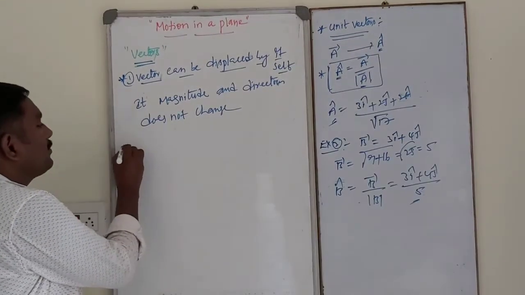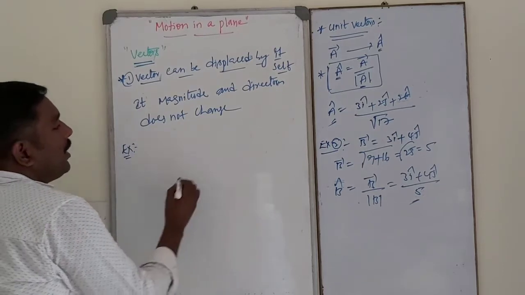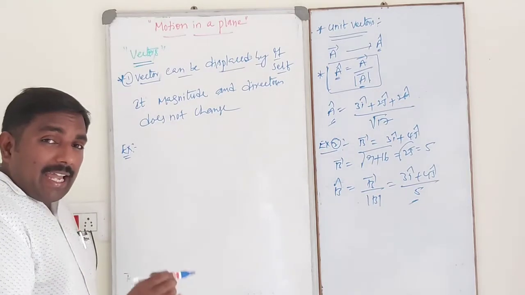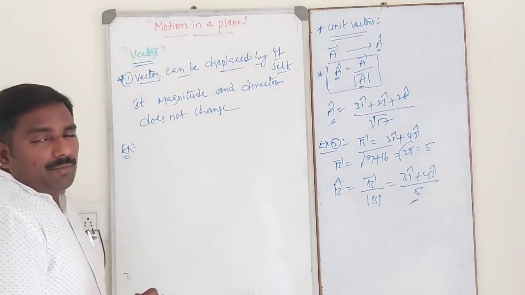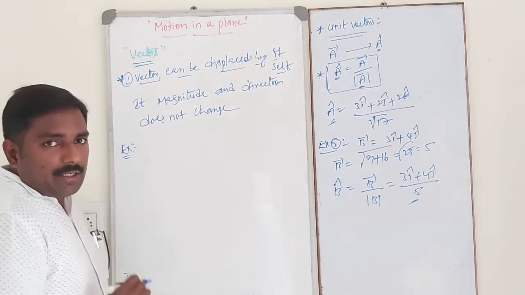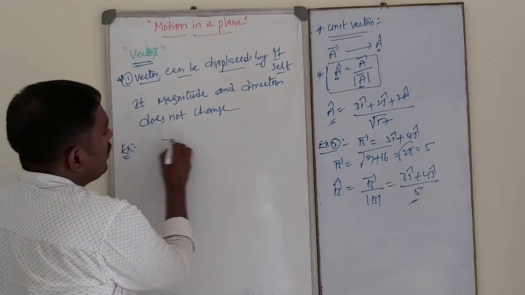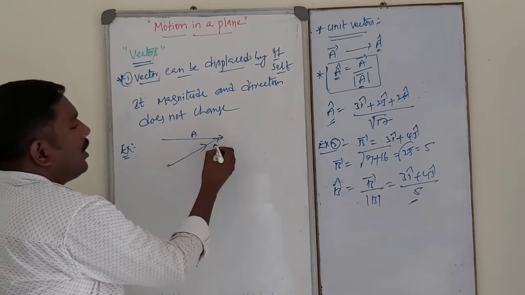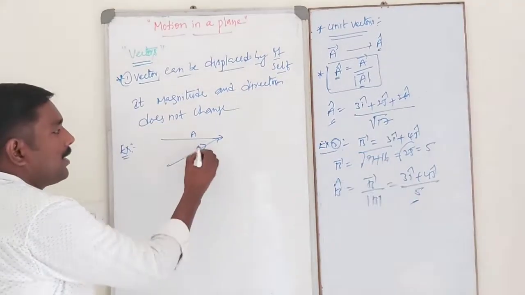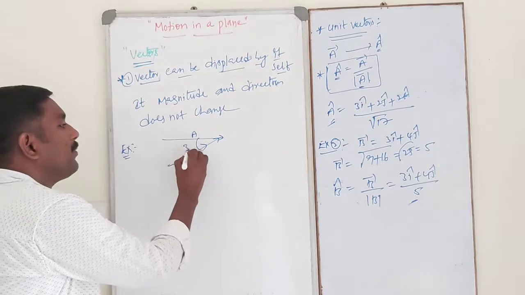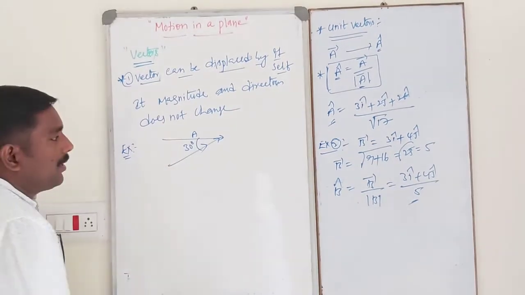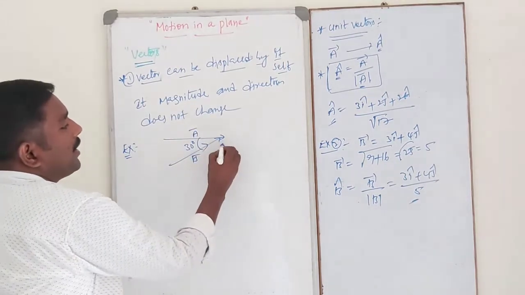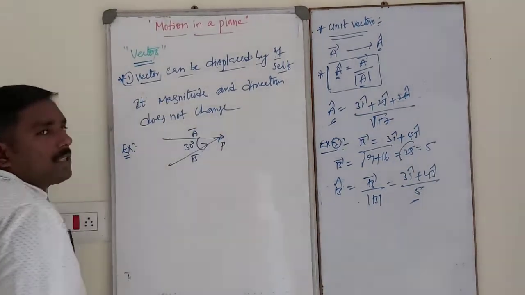For example, see dear students, whenever we measure the angle between two vectors, see this is one vector A, this is another vector A. So their heads coincide in this case. So in this case, what is the angle between them? Suppose I will take 30 degree. This is vector B, this is vector A. A and B vectors coincide at the point P. The angle between them is 30 degree.